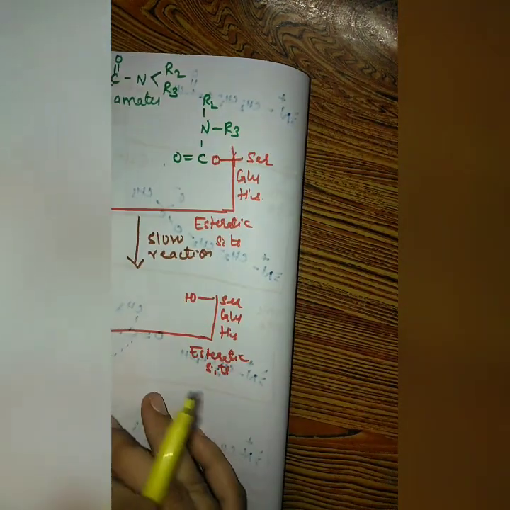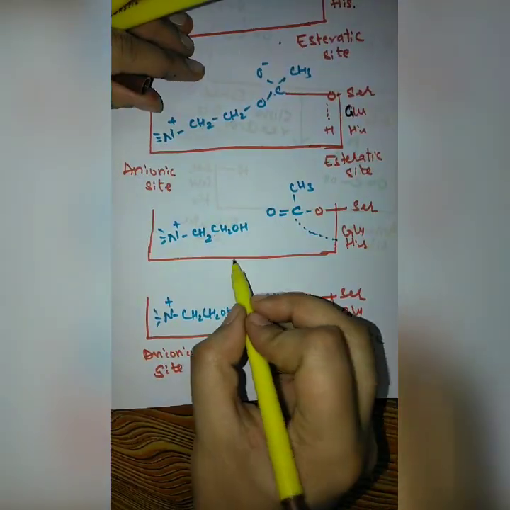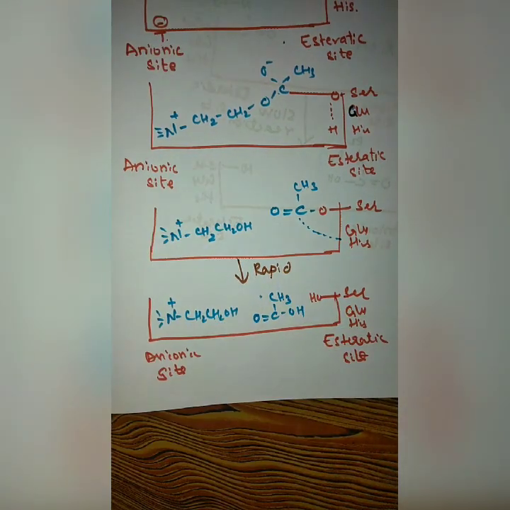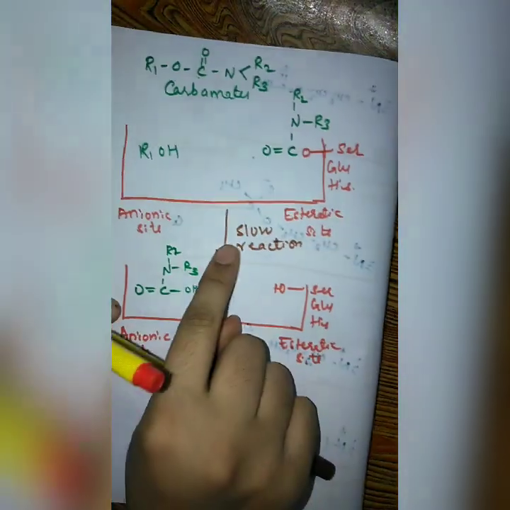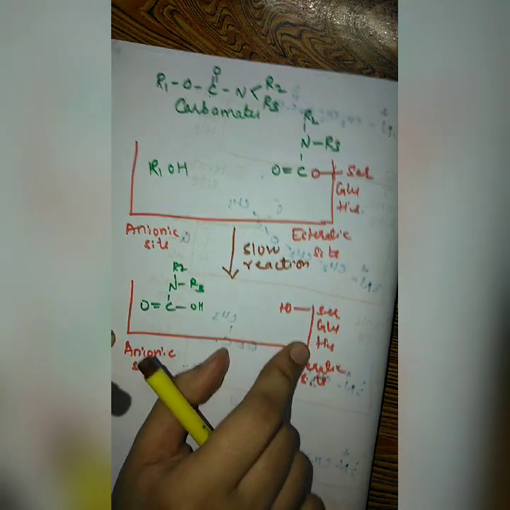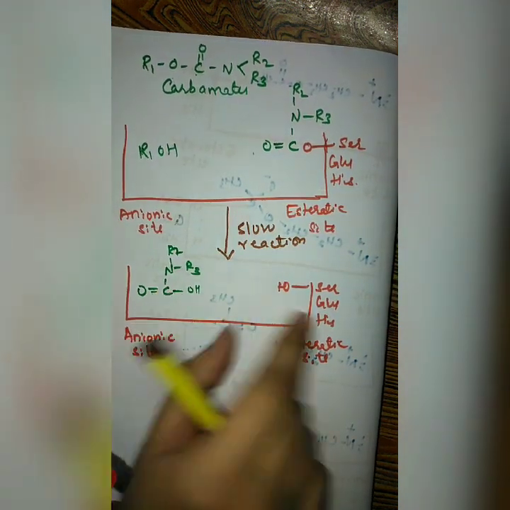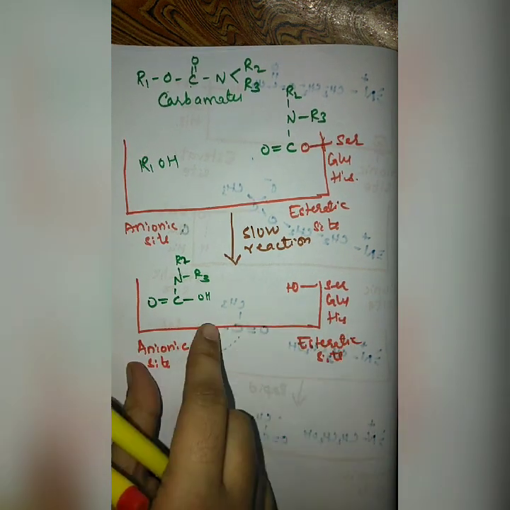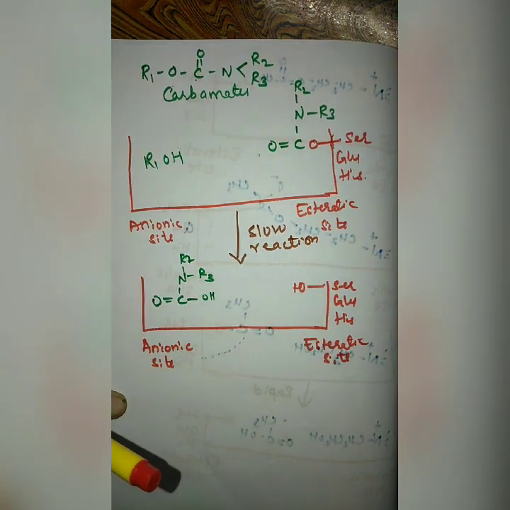Whereas when we saw regarding this acetylcholine, this interaction was very rapid. So very rapidly acetylcholine is getting cleaved off. But regarding the carbamates, they are able to engage this enzyme for nearly 30 minutes to a few hours, and after some time they are getting removed, and the acetylcholine esterase molecule will be back to its normal condition. So this is how these reversible anticholinesterase inhibitors are producing an action.